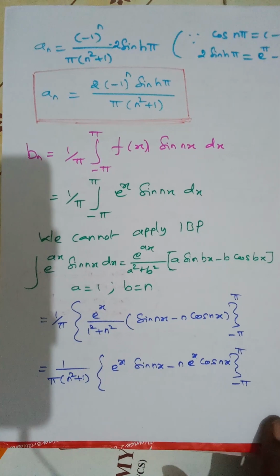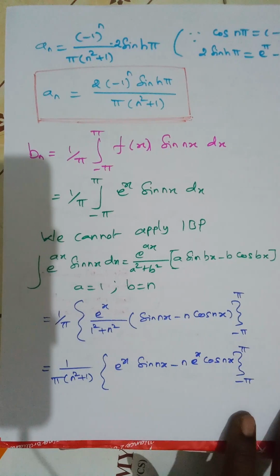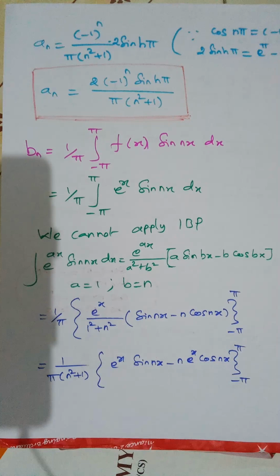So let us apply the formula. bn equal to 1 by pi integral minus pi to plus pi f of x sin nx dx. So f of x replaced by e power x. Again I cannot apply integration by parts here. So another formula, integral e power ax sin bx dx is equal to e power ax by (a square plus b square) into (a sin bx minus b cos bx). So this is a suitable formula.